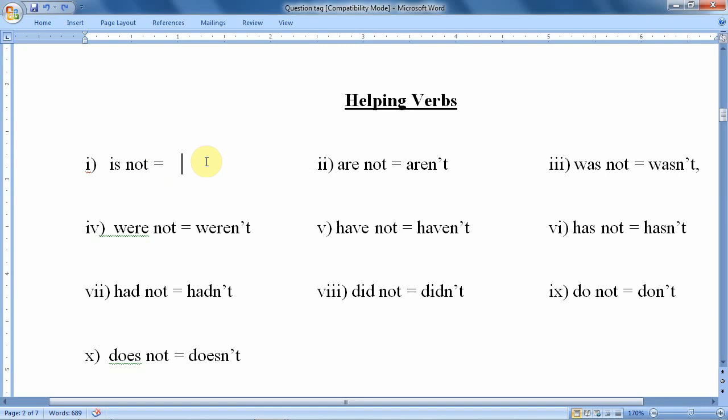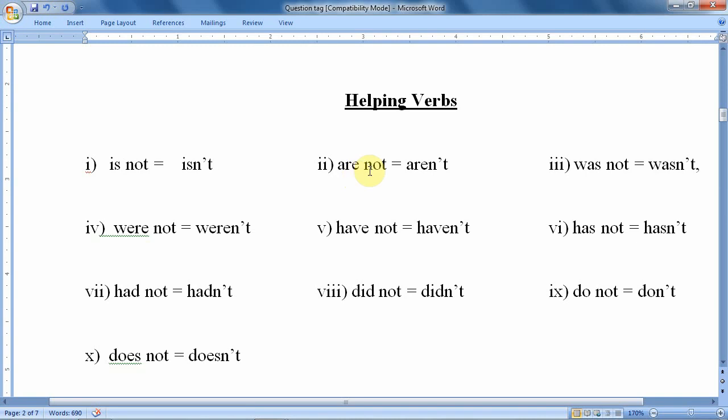Is not. At first we need to write "is", then "not" should be written just after, and n should be written just after s. There should not be any kind of space. Whatever o is there should be omitted, and instead of that an apostrophe is given, and just put t. From the spelling of "not", o has been omitted and converted into an apostrophe, so "isn't". The contraction form of "is not" is "isn't".